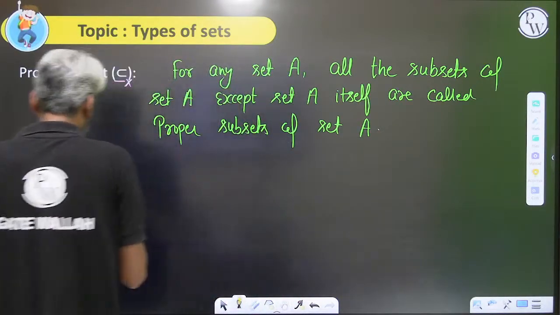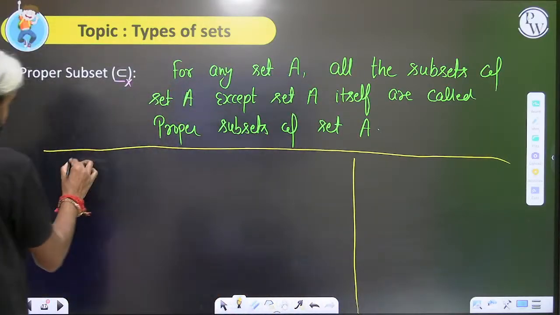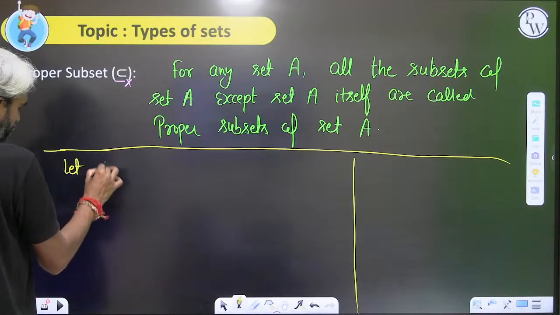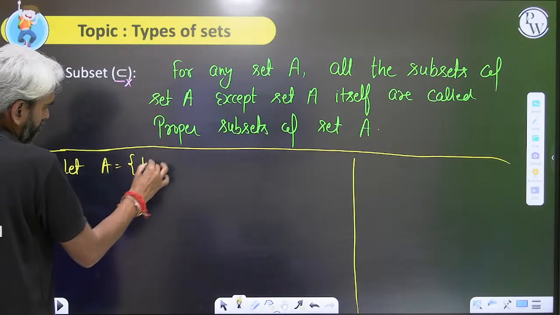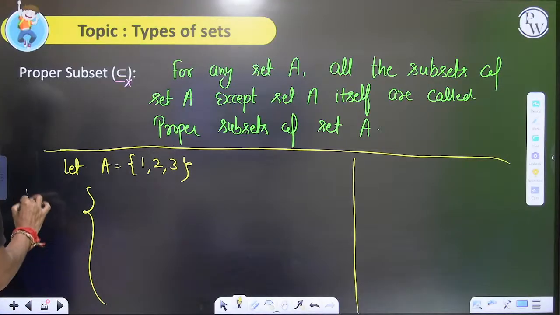Okay, let's look at this particular thing. Sometimes it may be confusing. Therefore, let set A equal {1, 2, 3}. So, what are the proper subsets of A?